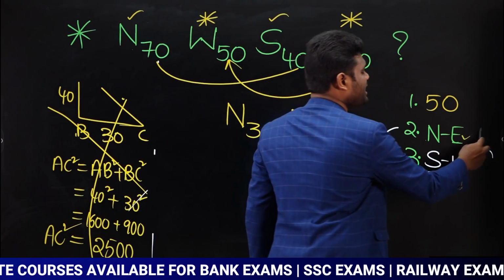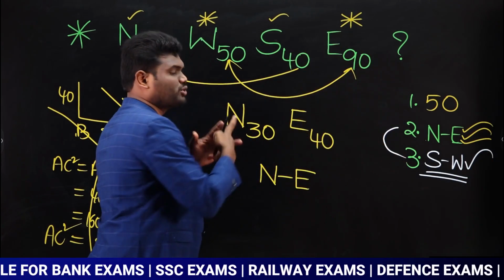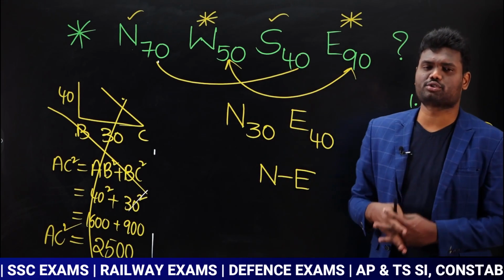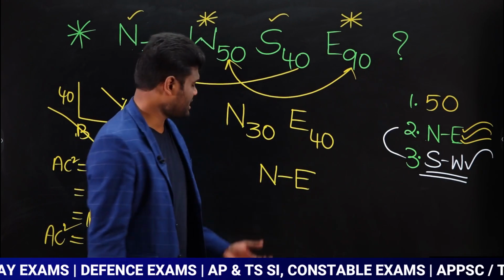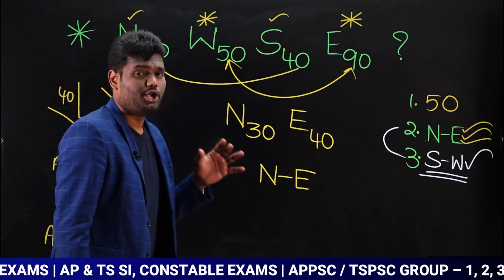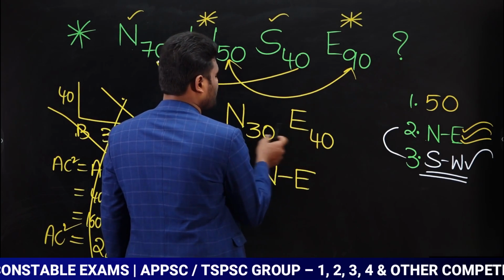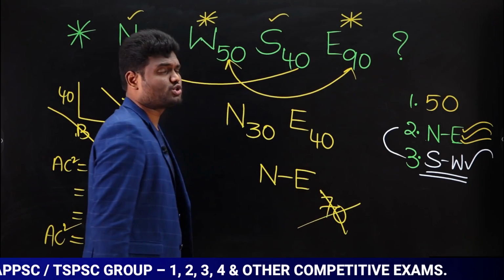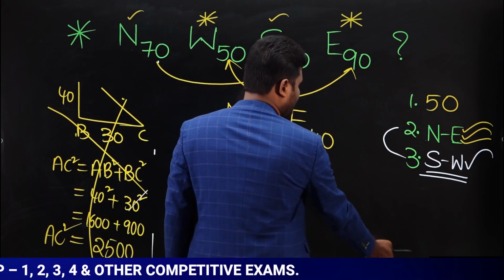Observe here, even here we got earlier as northeast direction. As you are getting two directions, you have to combine both of them and say the direction as northeast. Then what about distance? You need to know distance. Now what many of the students will do? Again they will add both of these, 30, 40, and say it as 70. But 70 is wrong. You should not commit this mistake.